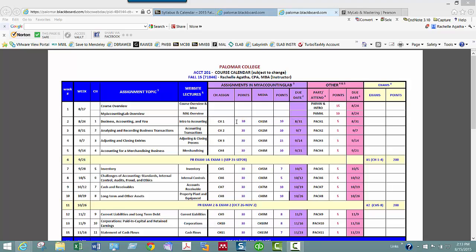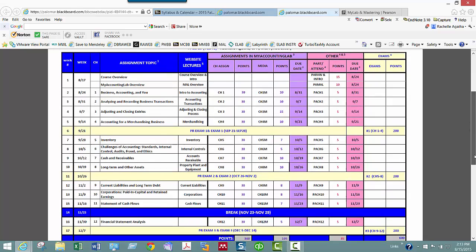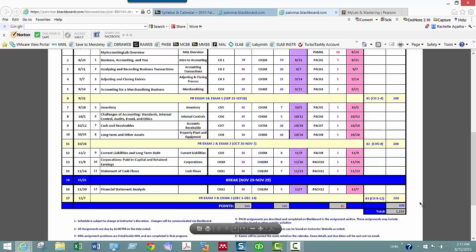You basically do a chapter every week, and I will send out a weekly email and tell you about it. So here's all your point spread. Please note 3 exams, and there are practice exams that are extra credit. So you'll have a practice exam before each exam, and there's 1 Thanksgiving break, and there you go.